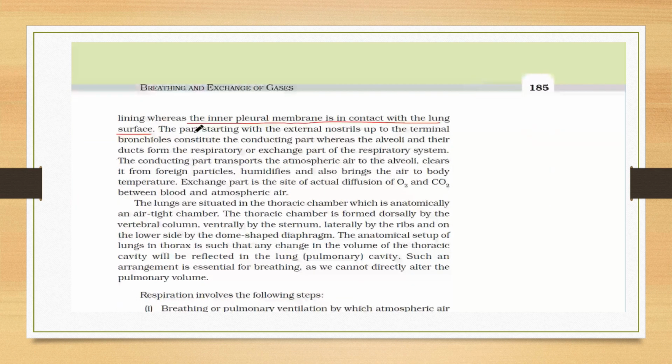Now, the part starting with the external nostrils up to the terminal bronchioles constitutes the conducting part, whereas the alveoli and their ducts form the respiratory or exchange part. Is it clear? So, two parts.